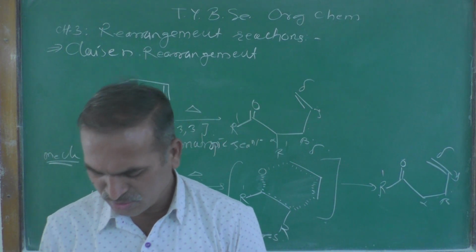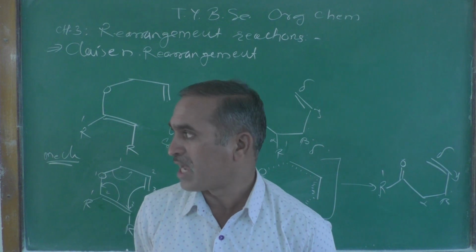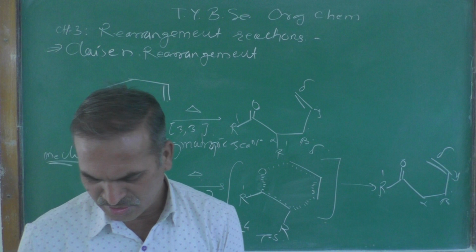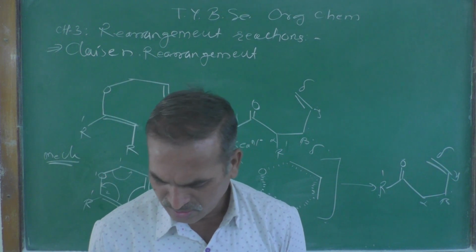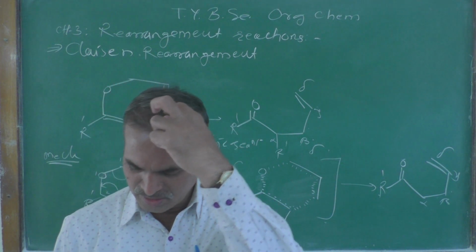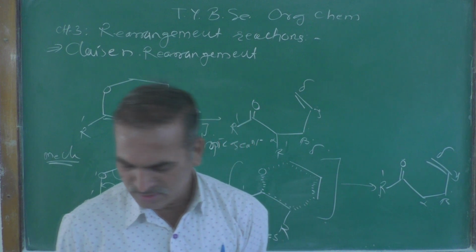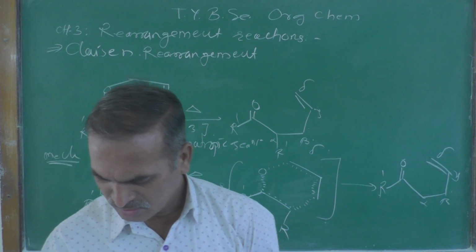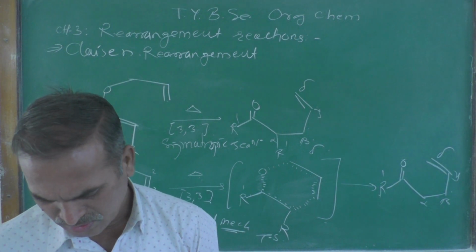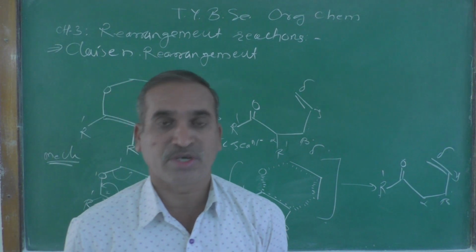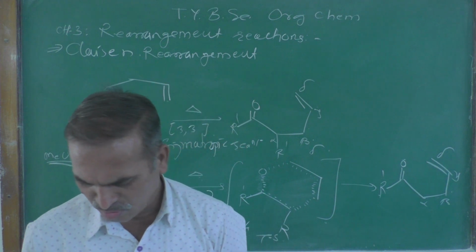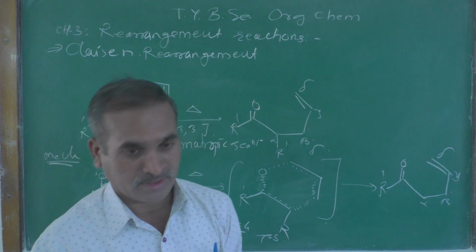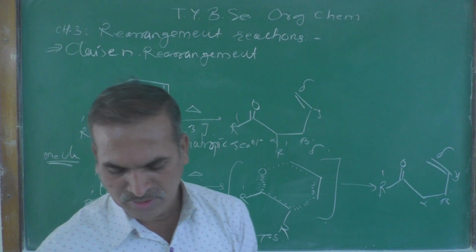The reaction proceeds through a cyclic 6-membered transition state in which the rupture of the oxygen-allyl bond occurs with the formation of a carbon-carbon bond at the ortho position.